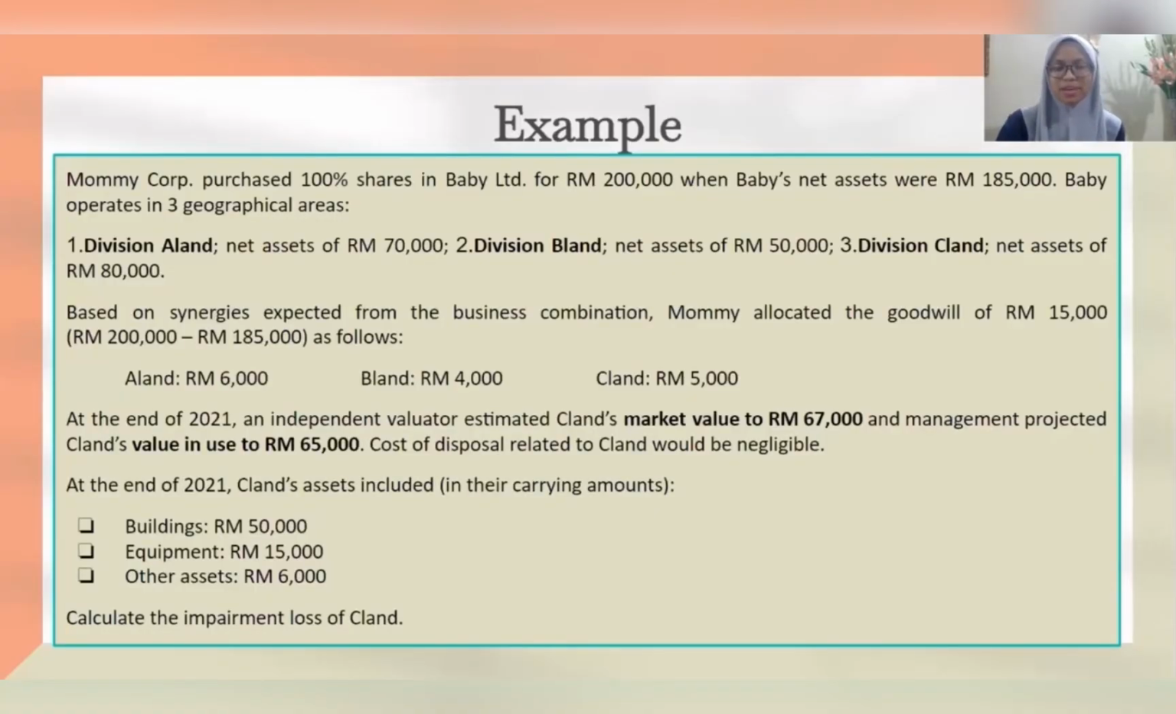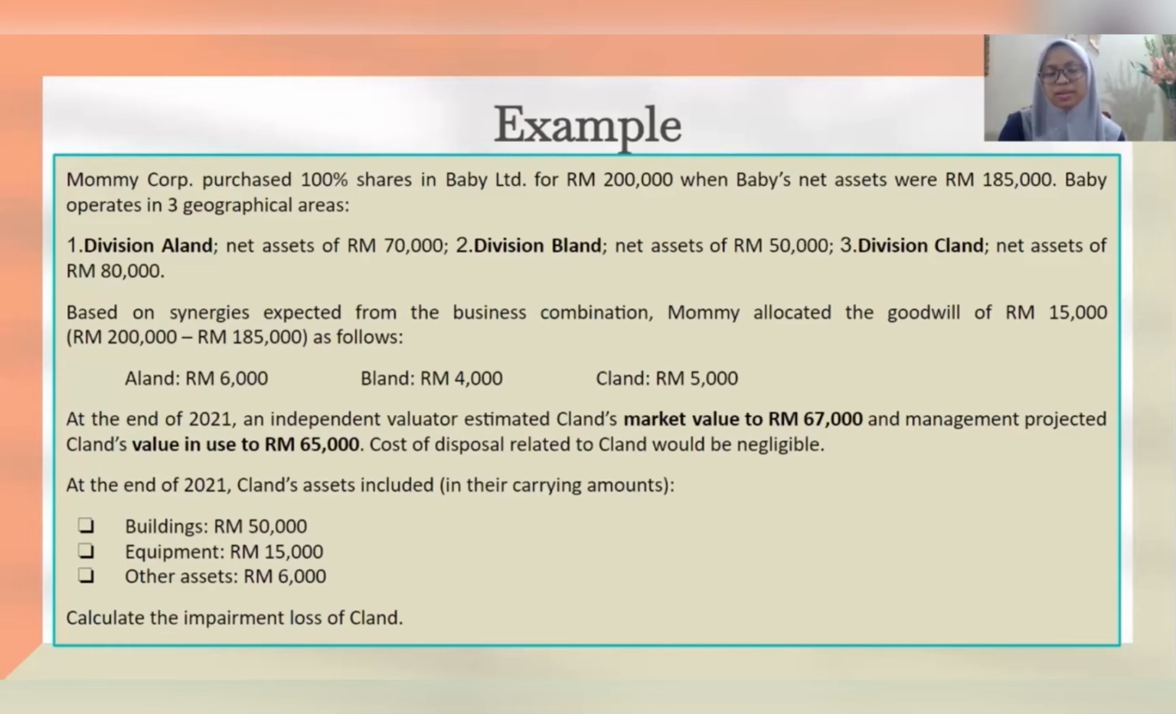Okay, so this is the example for the impairment loss for a cash generating unit. So let me read it out for you. Mummy Corporation purchased 100% shares in Baby Limited for 200,000 when Baby's net assets were 185,000. Baby operates in 3 geographical areas, which is Allen, Bland, and Clan. So as for the division Allen, the net assets is 70,000, and for Bland, net assets of 50,000, and for Clan, net assets of 80,000.